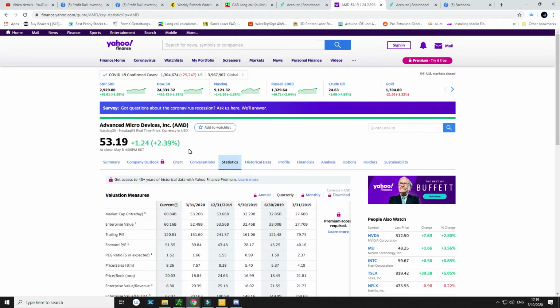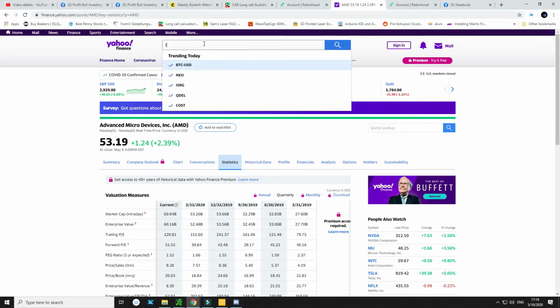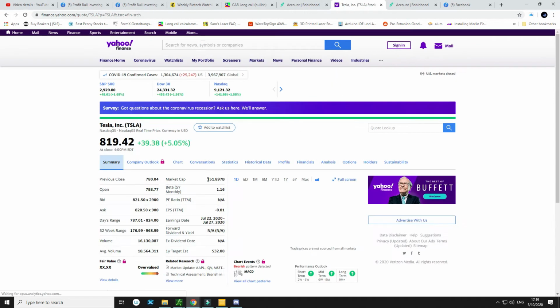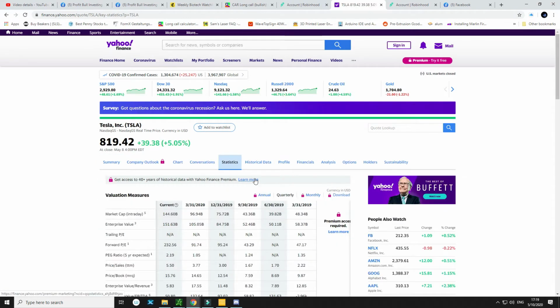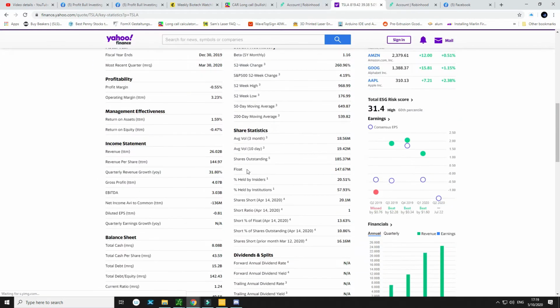But you want a low float size. You definitely want a low float size. You can see as Micro Devices here, it moves, but not like maybe a Tesla stock or Facebook or Amazon. Got the neighbor's dogs barking. See, this is also good. I would say anything really under 500, maybe under 300 million float, you're going to see a lot of movement, a lot of growth with companies.